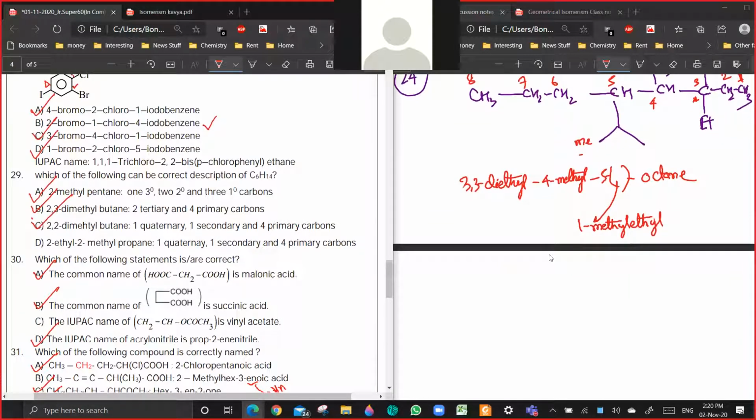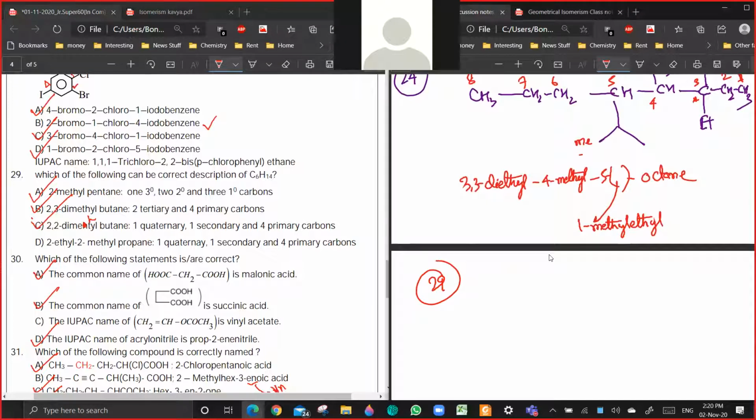You have to first ignore the part that there's a printing mistake here. 2,2-dimethylbutane will have one 4-degree carbon, then 1 degree, 1 degree, 1 degree carbons, and one 2-degree carbon. So C is correct only.